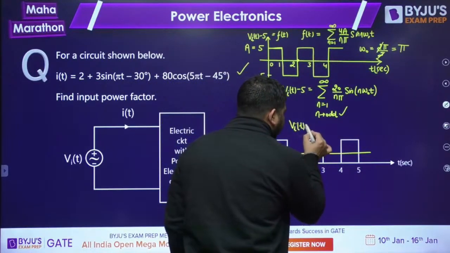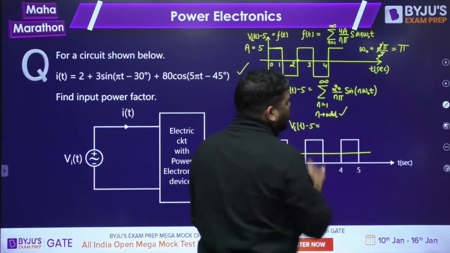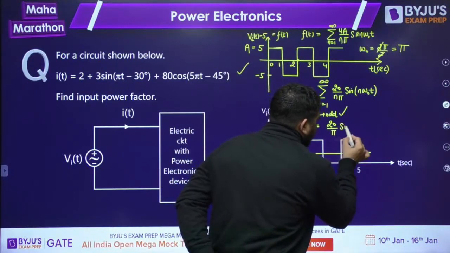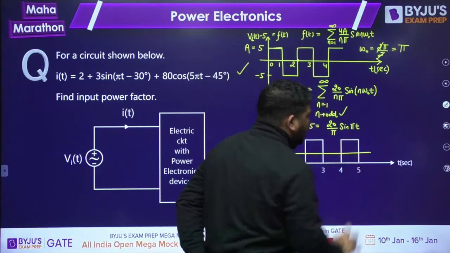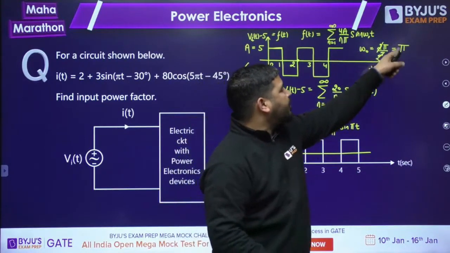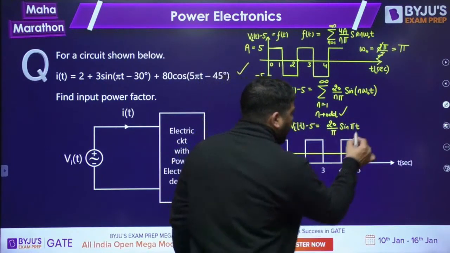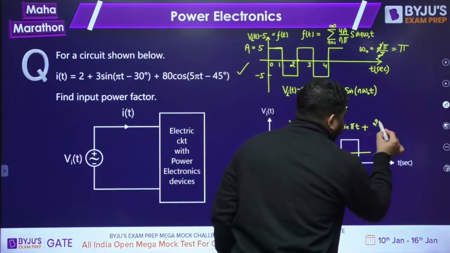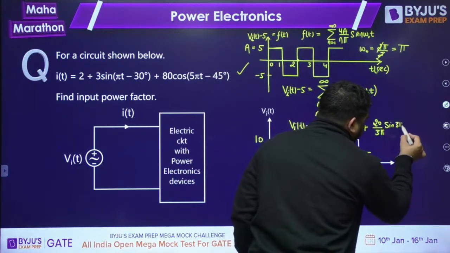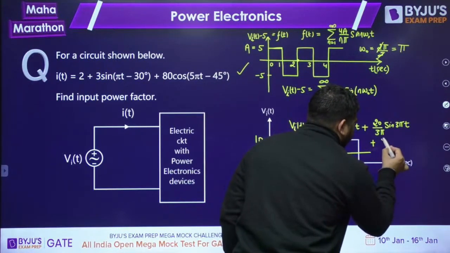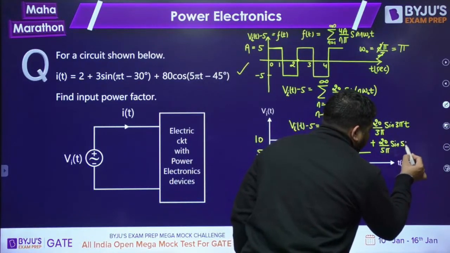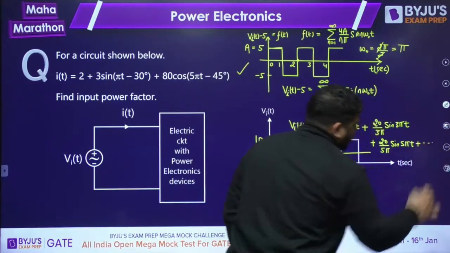Then v(t) minus 5 will be equal to, if you put n equal to 1, 20 by pi sine of pi t. This will be my fundamental term, with n equal to 1 and omega naught equal to pi. Now the third harmonic, 20 by 3 pi sine of 3 pi t. Next, the fifth harmonic, 20 by 5 pi sine of 5 pi t, and so on.